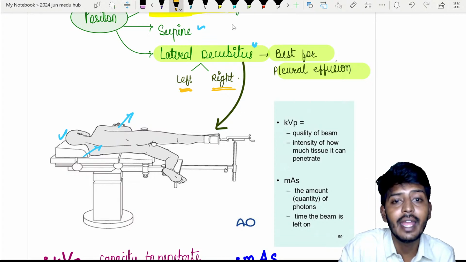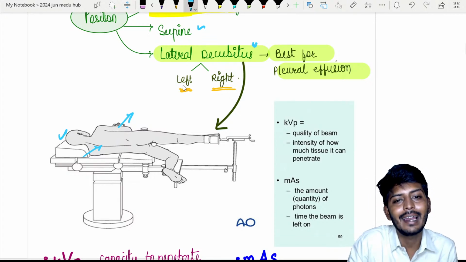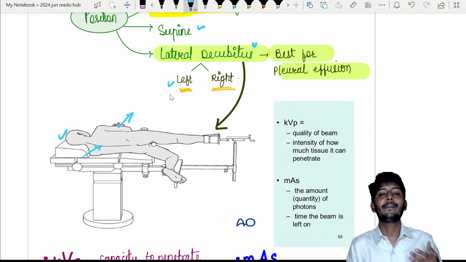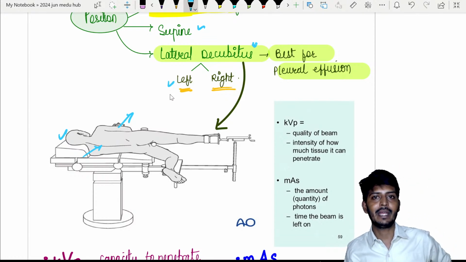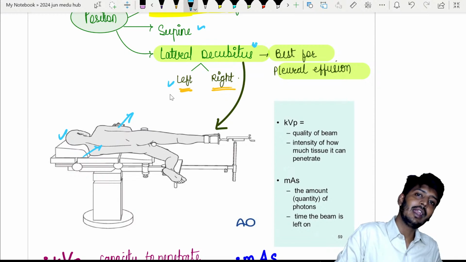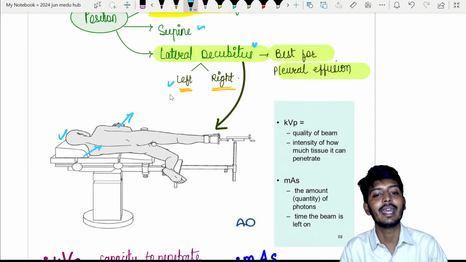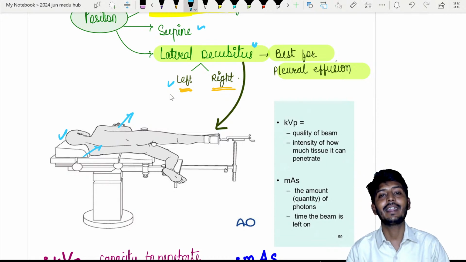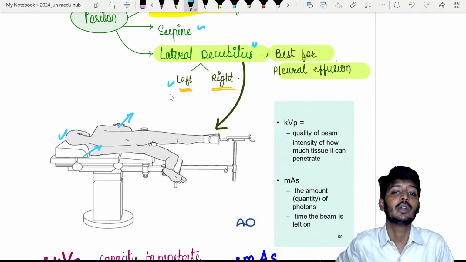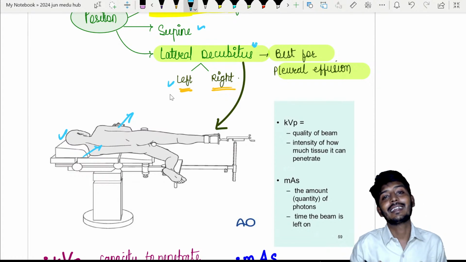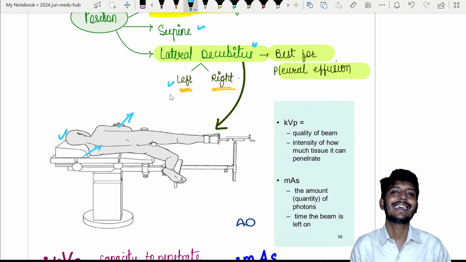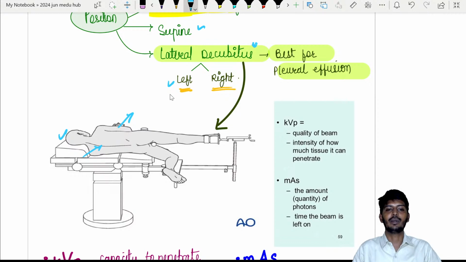For that purpose only, we are going to go for left lateral or right lateral. So for example, I have a patient with left-sided pleural effusion. I will ask him to sleep onto the left lateral decubitus and take the X-ray. I'll be able to look at the fluid very clearly. And for example, if I have a patient with right pleural effusion, I'll ask him to sleep to the right side, called right lateral decubitus.